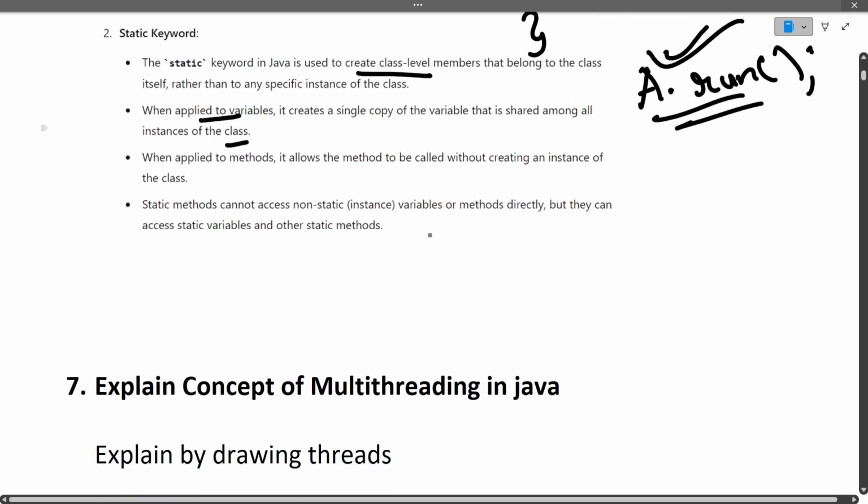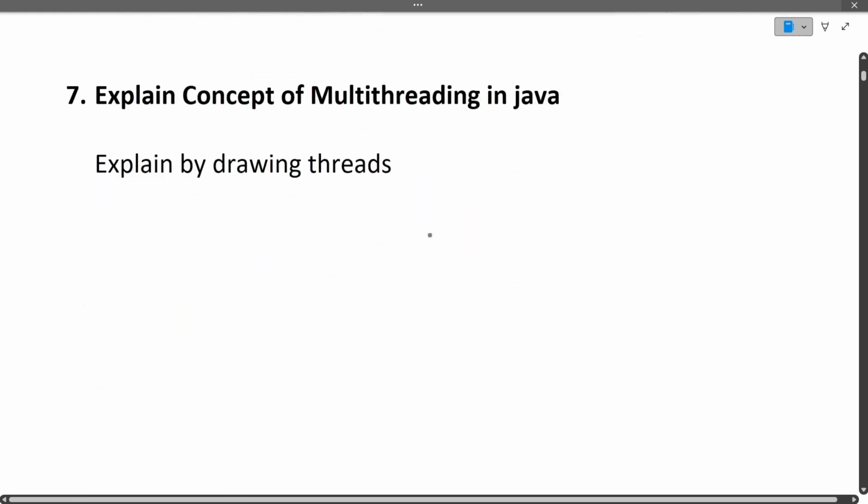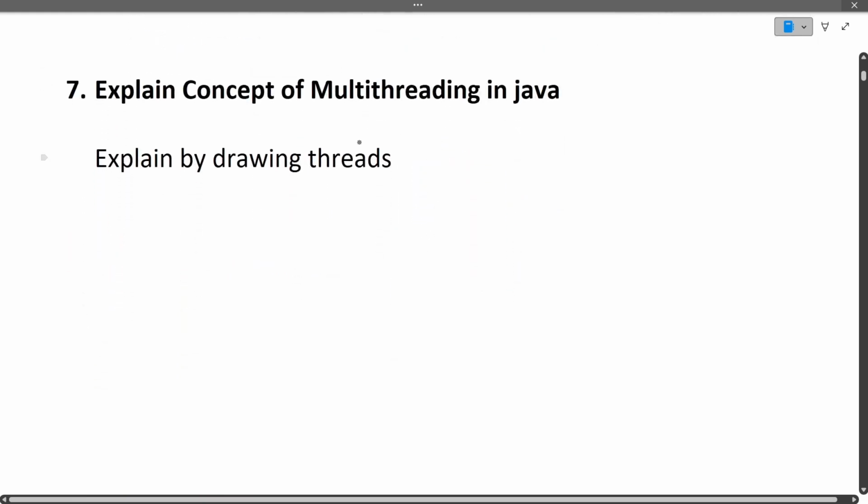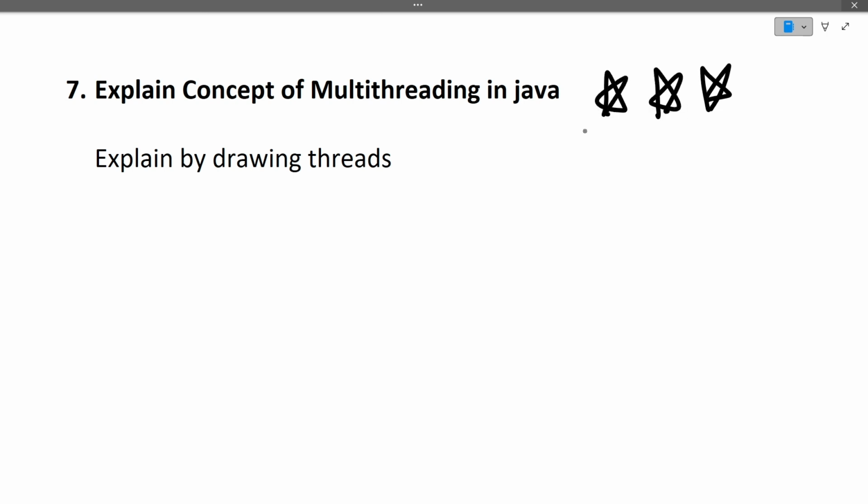Now moving to the next question. The next question is explain the concept of multi-threading in Java. Again, a very important question from the concept perspective. Explain it by drawing. I have written this for myself. I will be explaining with the help of a diagram how multi-threading works in Java.